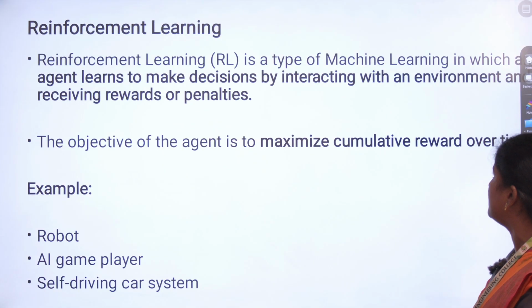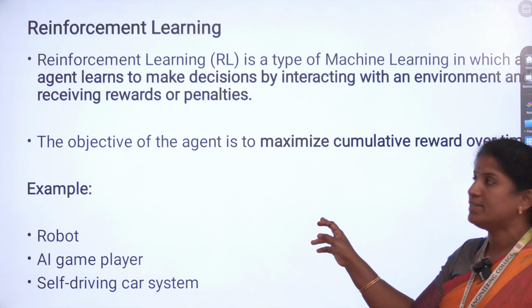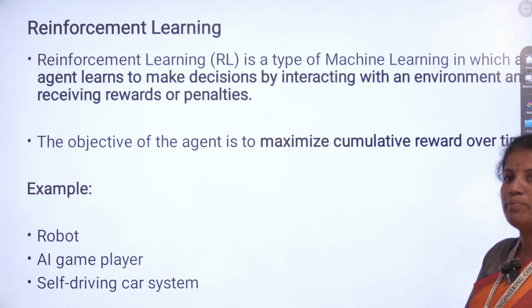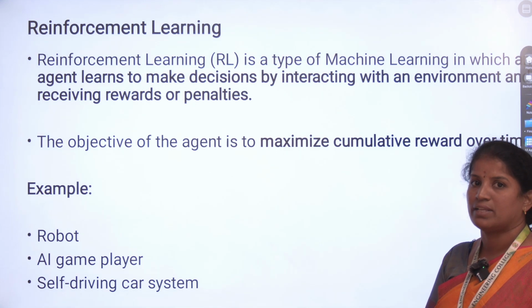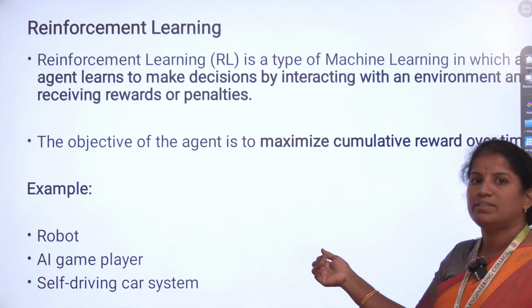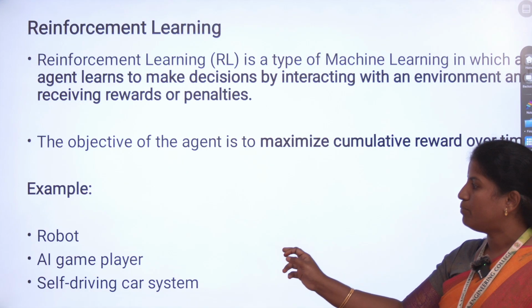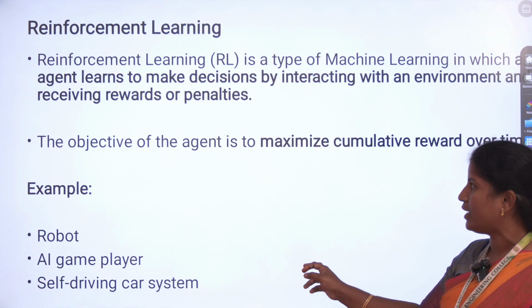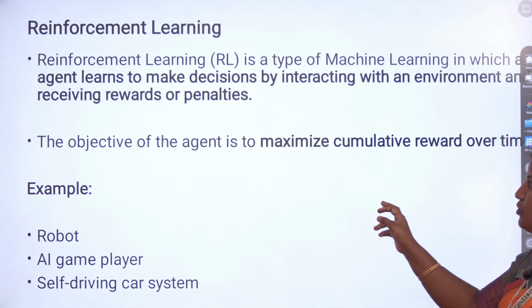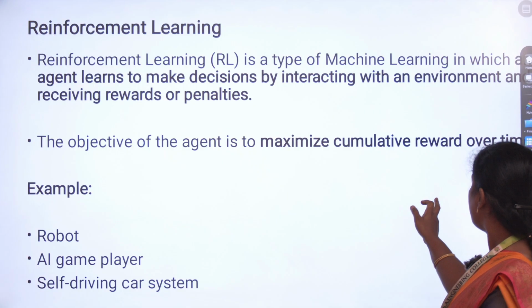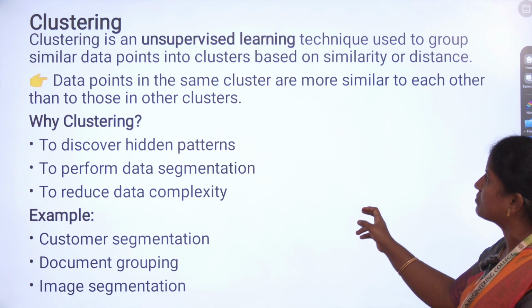Reinforcement learning is where the agent learns to make decisions by interacting with an environment, receiving rewards or penalties. This method is used for real-time experiments, for example robots, AI game players and self-driving car systems. The objective of the agent is to maximize the cumulative rewards over time.